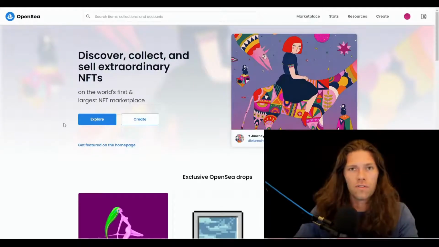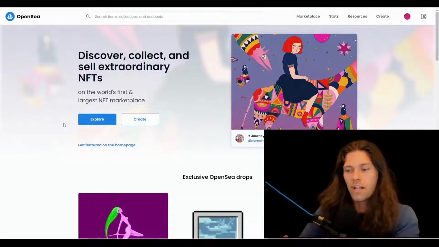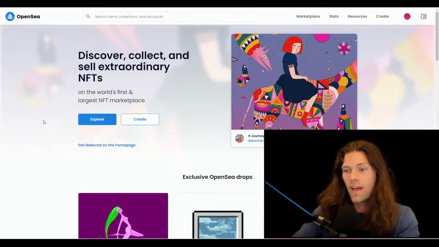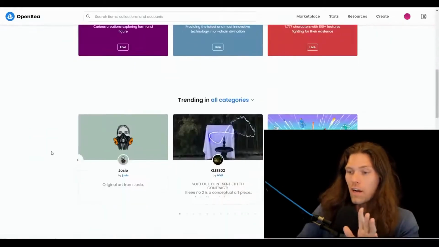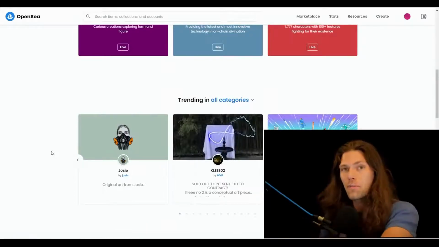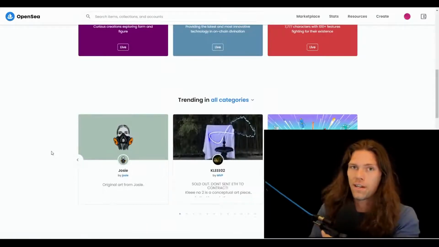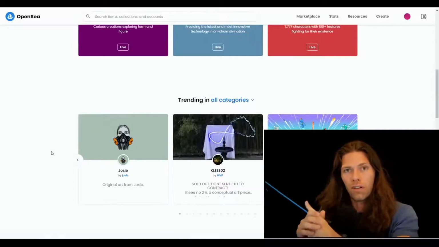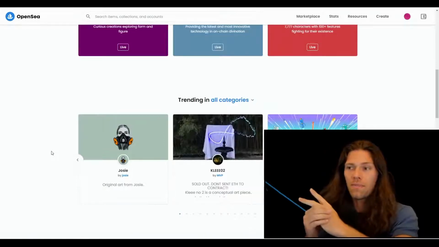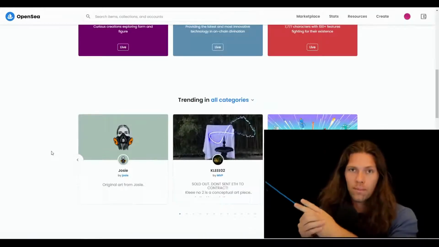So on here you can browse collections. If you have a specific strategy that you're going for in order to buy NFTs and flip, you can go ahead and do that. There's tons of cool art on here. I will say this is high risk, especially if you're buying aftermarket NFTs. It's kind of a double risk here because not only is there the risk of the volatility of Ethereum as a token, but also the risk of purchasing an NFT that may never be purchased for that price again.